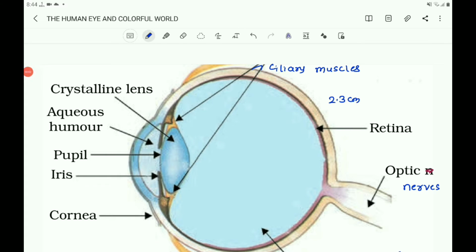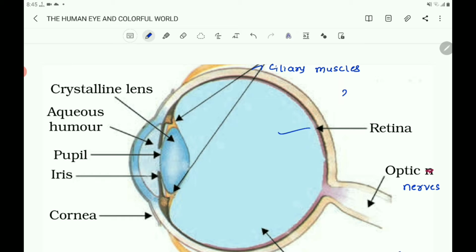Children, observe the labeled diagram of the human eye. The eyeball is spherical in shape with a diameter of about 2.3 centimeter.